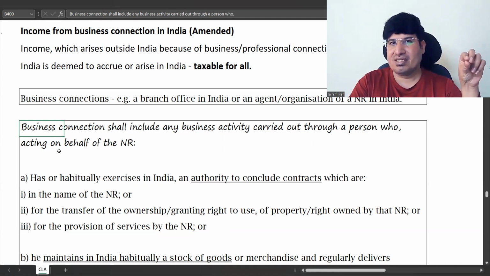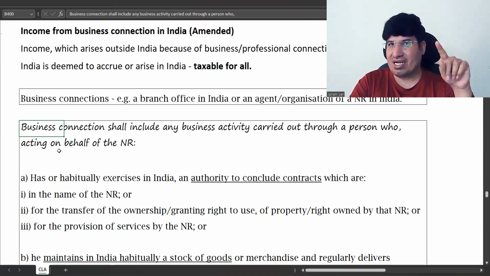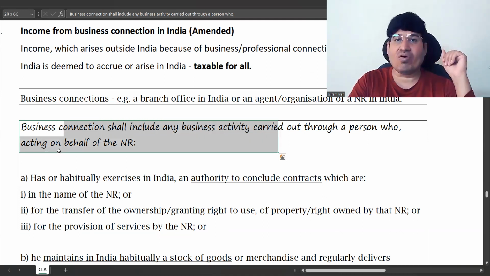If the business has been set up in India, controlled from India, for that we saw that non-residents were not taxable, correct? For that point. But if business connection is proved, then it is taxable for all.